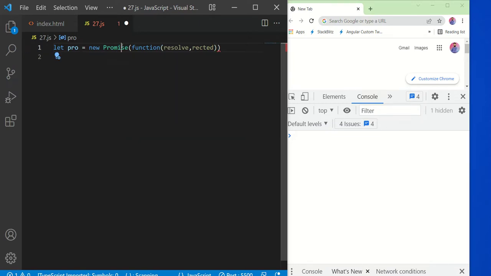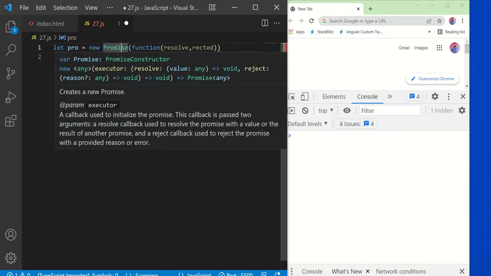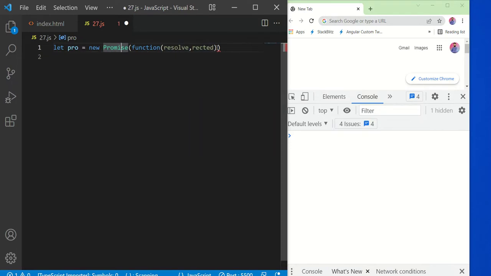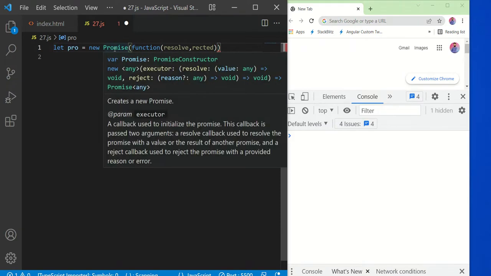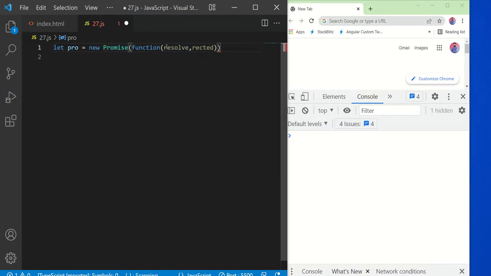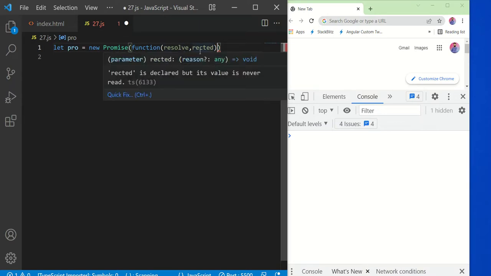What will happen? A promise will either get settled, and if it gets settled, then either resolve will happen or reject will happen, or the other state is pending. Either it will get settled with resolve or reject.